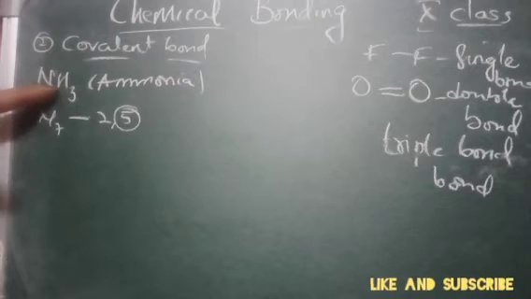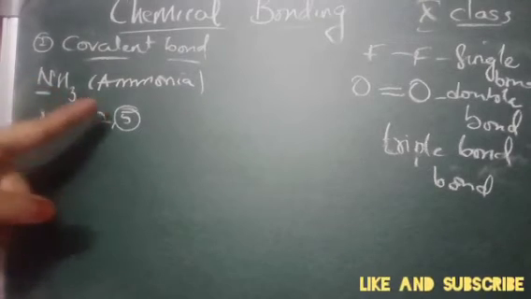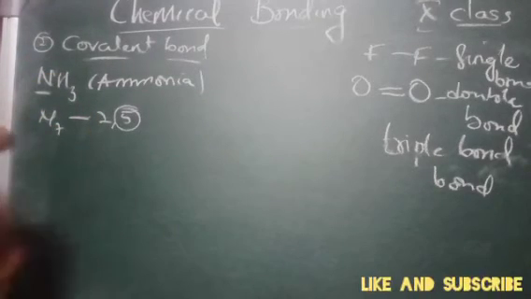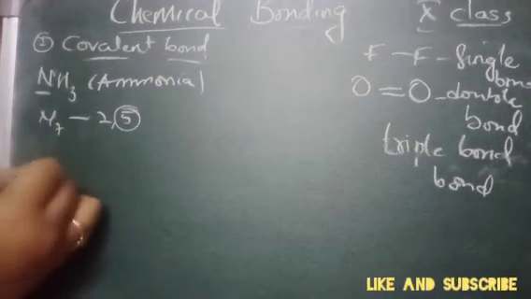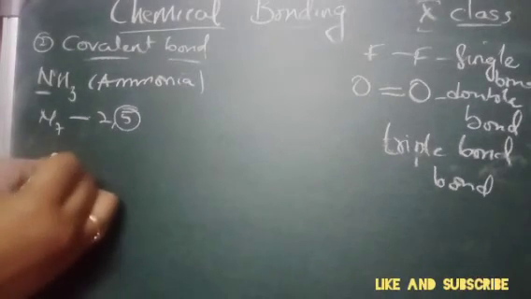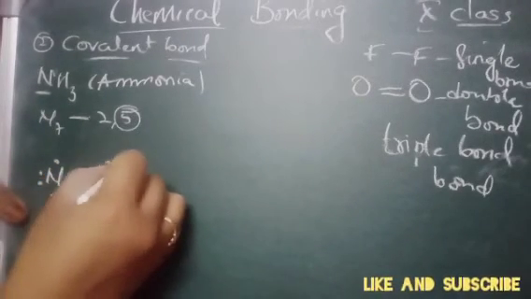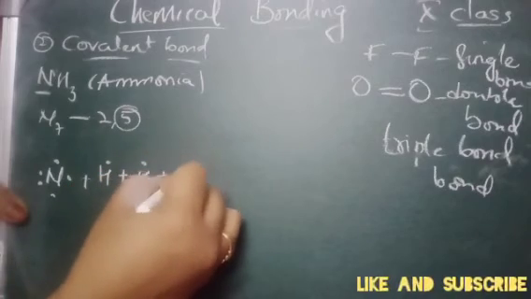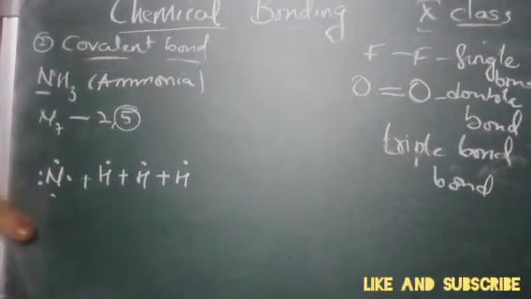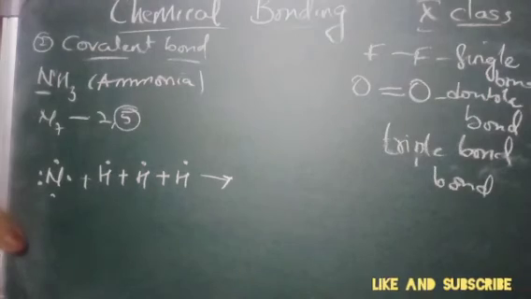And how many atoms are attached here? 3. Right. So here we will see nitrogen has 1, 2, 3 bond pair electrons and a lone pair. With this, we are going to attach 1 electron of hydrogen, 2 electron of hydrogen, 3 electron of hydrogen. So now you will see the bond formation.